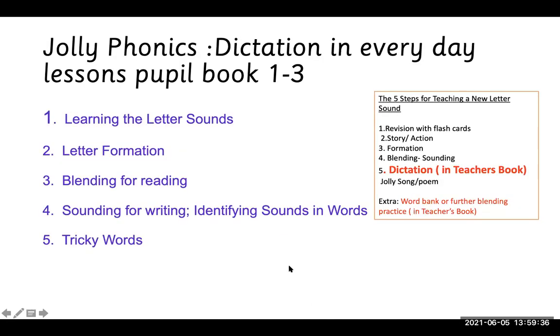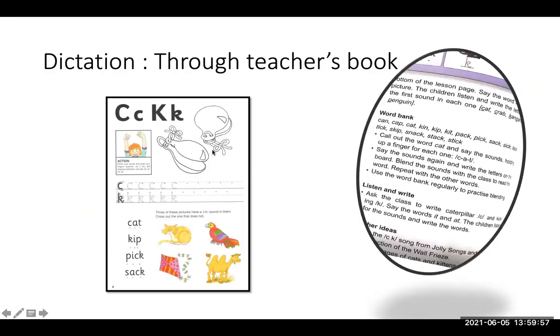Okay, in Jolly Phonics pupil books, we can see that there is dictation in almost all lesson plans, and it comes after blending and sounding in the notebooks. You let them write the words in their notebooks, and the word bank is always there in your teacher's book. So let's have a look at this lesson over here and the word banks over here. You see that we have got lots of words over here, and the words are different than the one given over here. So there is no chance of memorizing, guesswork, or cramming.